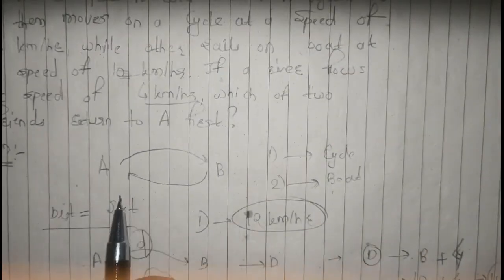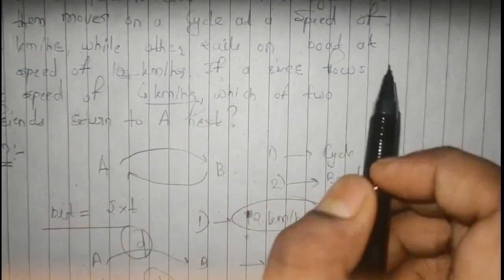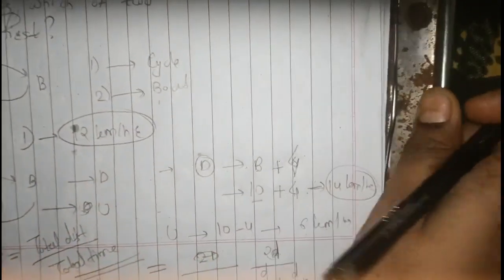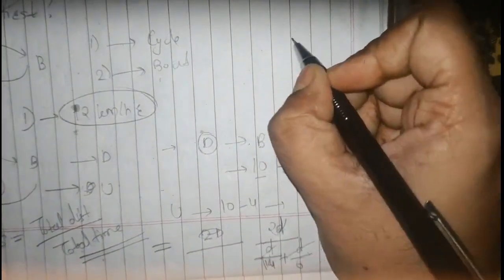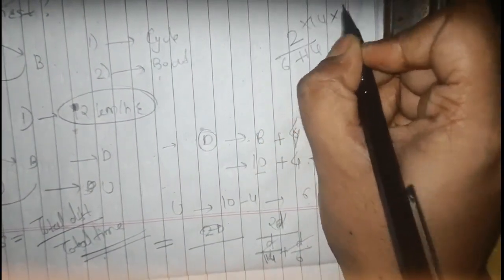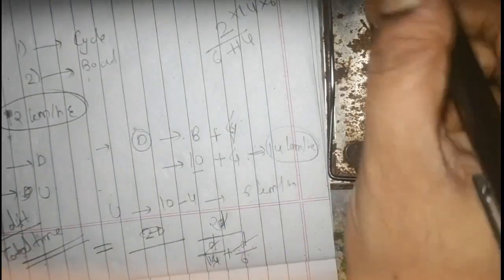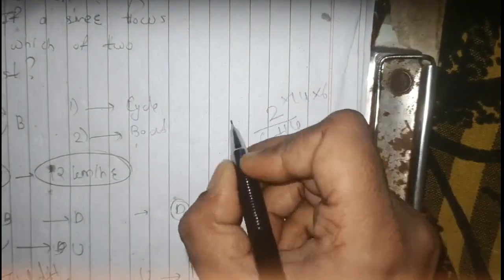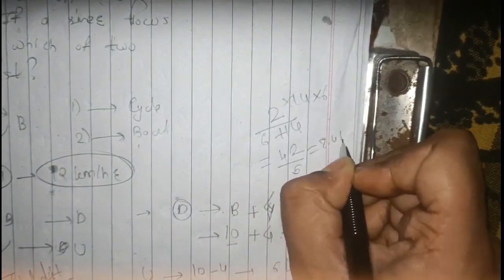And we know that the average speed for person A is 12 km per hour, because it is already mentioned from A to B as well as from B to A, it is 12. We are finding the average speed for the second person, for both directions. So this is D cancelled here, right? So 6 plus 14, into 14 into 6. Taking the LCM of this and cross multiplying, that is 14 into 6 in the numerator. So this is nothing but 42 upon 5 km per hour, that is 8.4 km per hour.